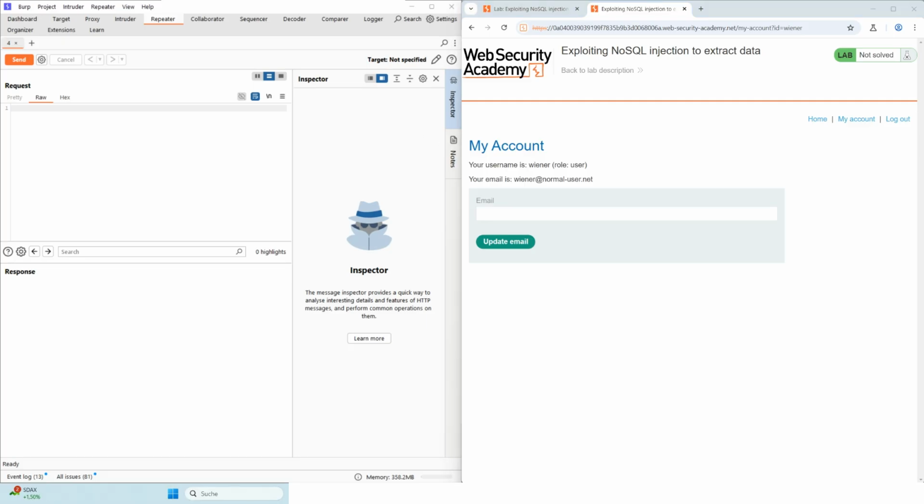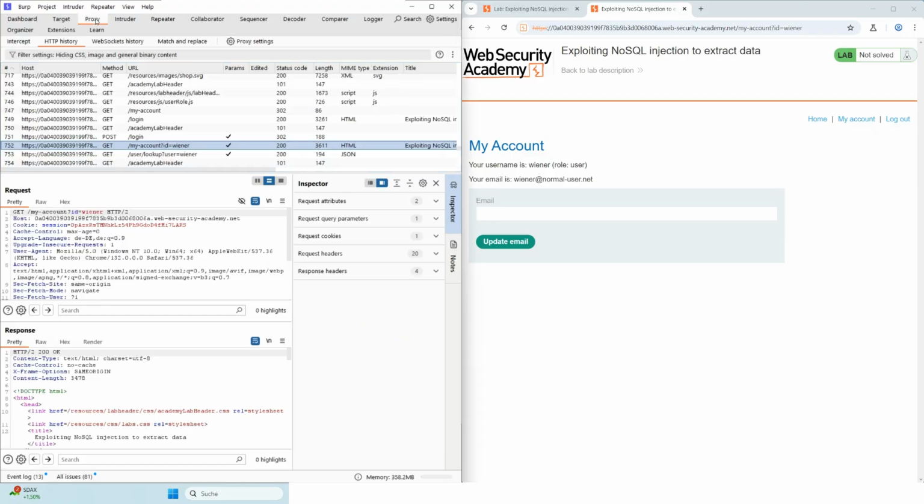Now switch to Burp Suite and open the Burp Proxy. In Burp Proxy, open the HTTP History tab and search for the GET request to the endpoint /user/lookup, user equals wiener.